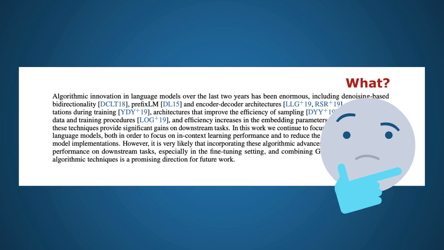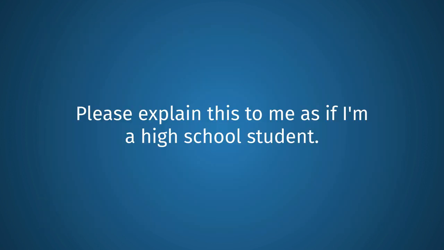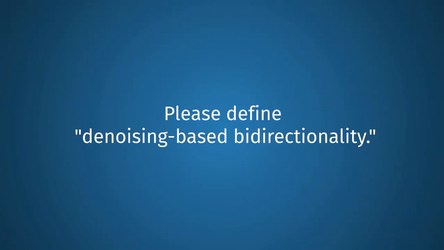Here's another example. Let's say you need to read a research paper that's outside of your field. You're finding it a bit hard to understand because of specialized jargon. You could copy and paste a paragraph you're struggling with and ask ChatGPT to explain it in a simpler way, like for a high school student. And you can ask it to define any terms you don't understand.